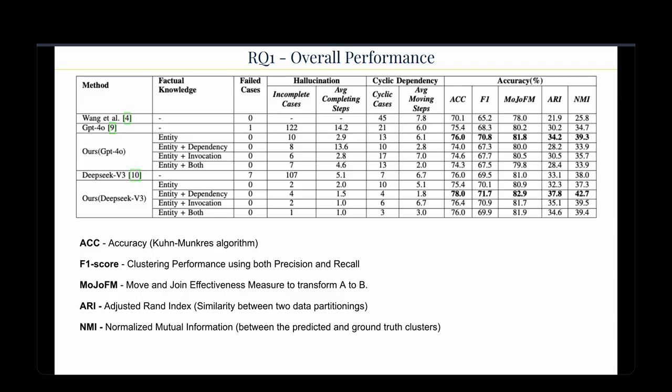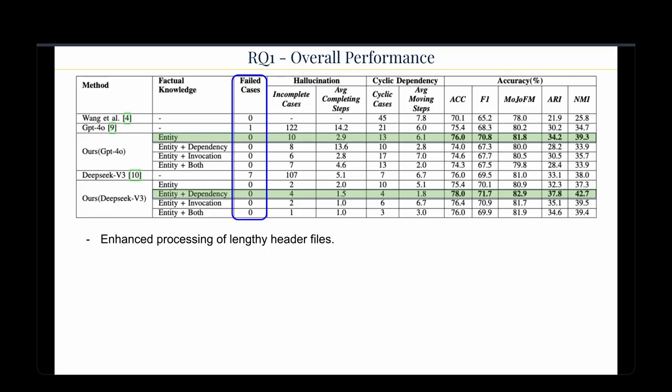And then we have the ARI, which is the adjusted Rand index. This is a similarity between 2 data partitionings, and higher values here indicate better clustering. And then lastly, we have the NMI, which measures mutual information between the predicted and the ground truth clusters. And this is all coupled into one accuracy section on the right hand side of this overall performance. So firstly, we can see GPT and DeepSeek both failed to generate outputs for 1 and 7 header files due to the degraded performance on lengthy inputs, whereas our approach had a 100% completion rate.